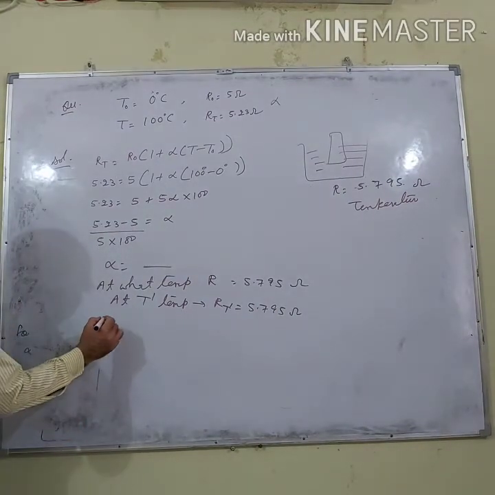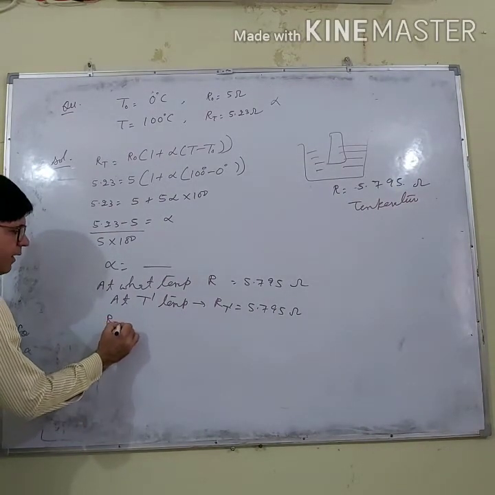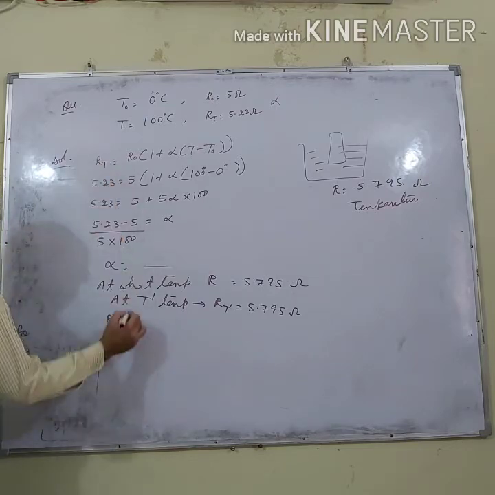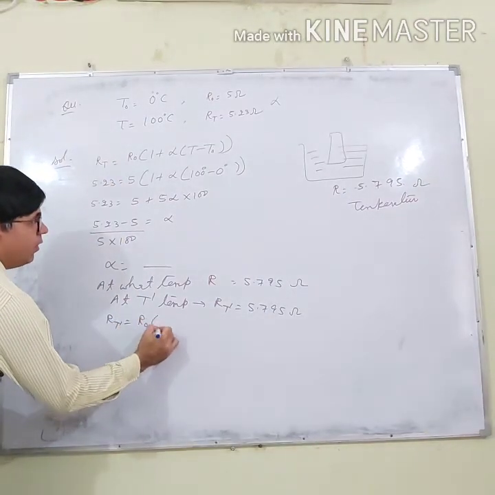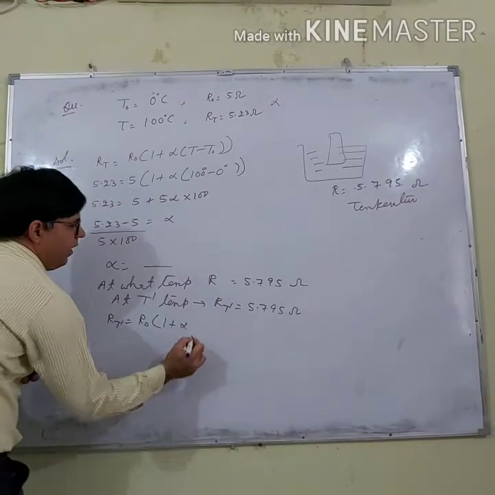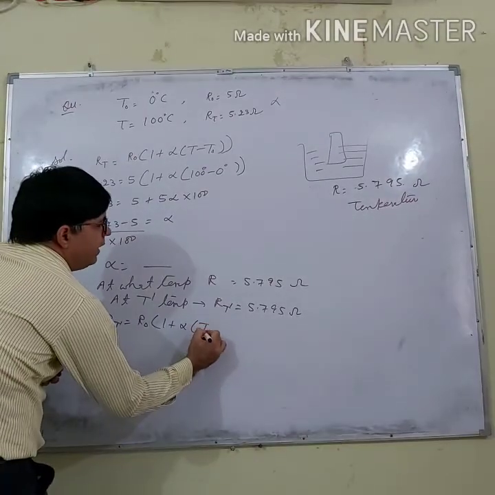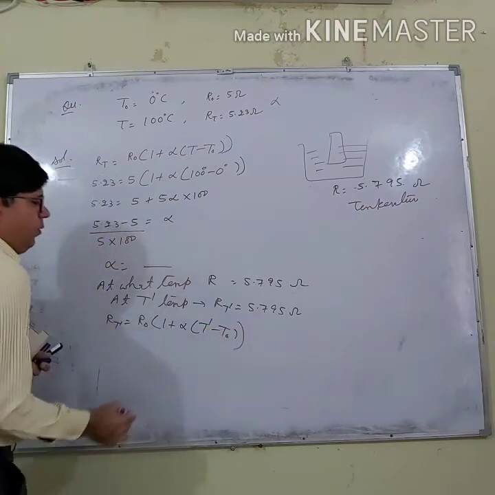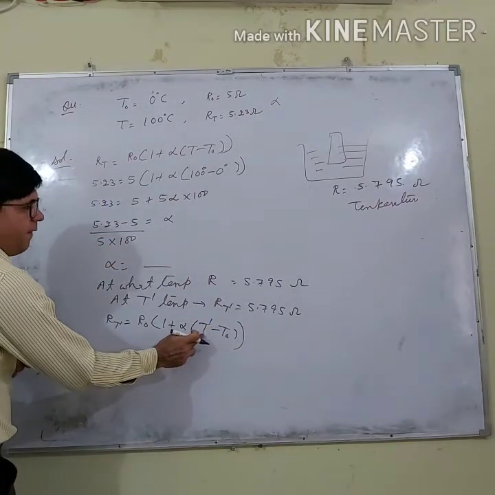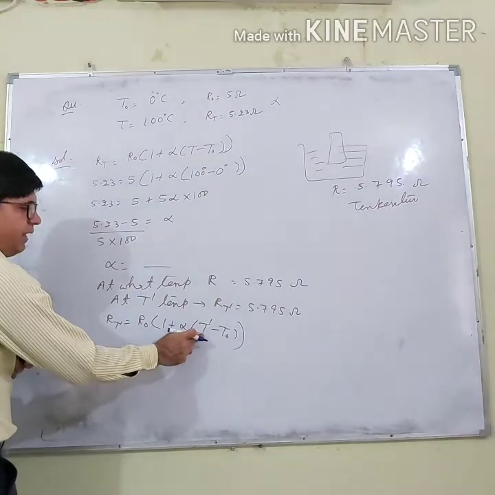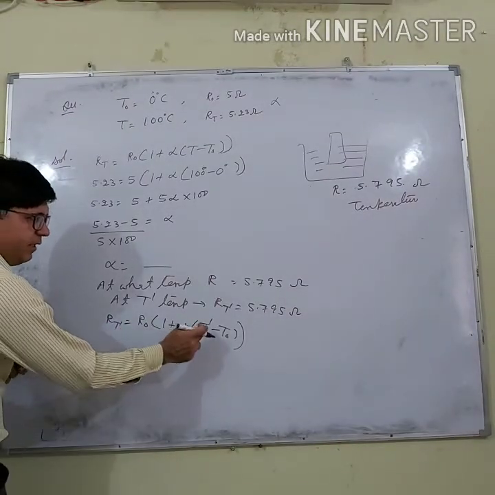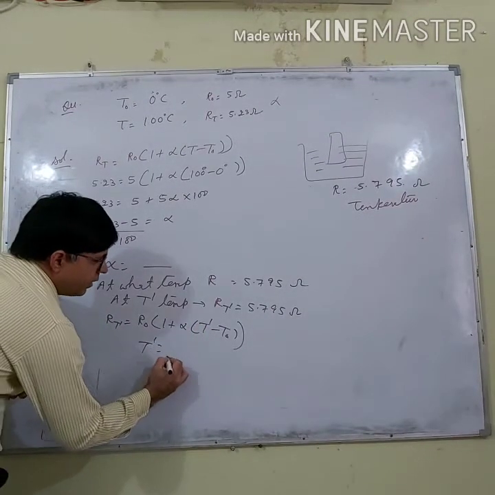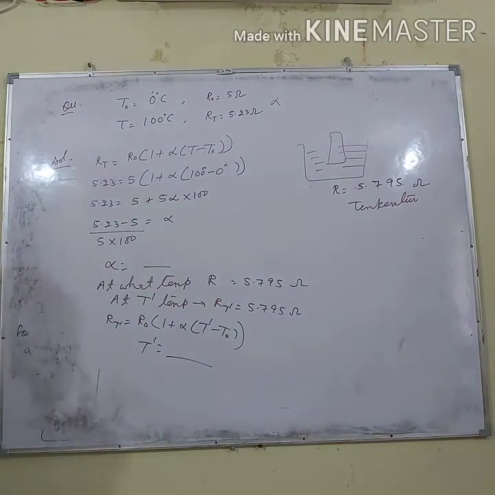So what formula will you use? RT dash equals R naught (1 plus alpha (T dash minus T0)). Alpha is given, T dash I have to calculate, and RT dash is given. So from here I can calculate the T dash. So in this way we can solve the questions.